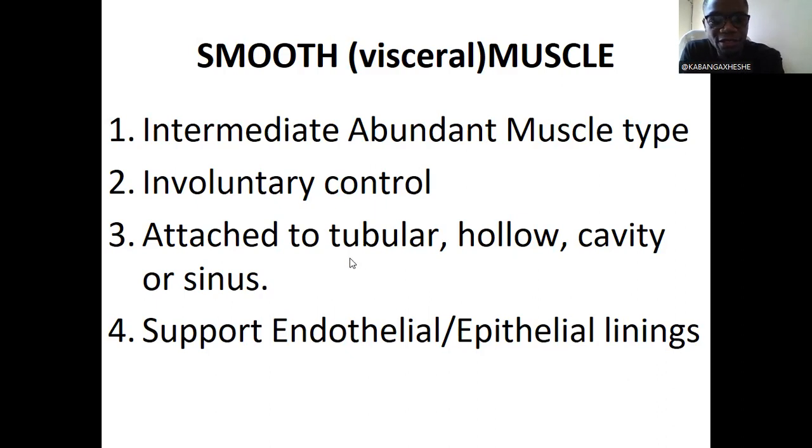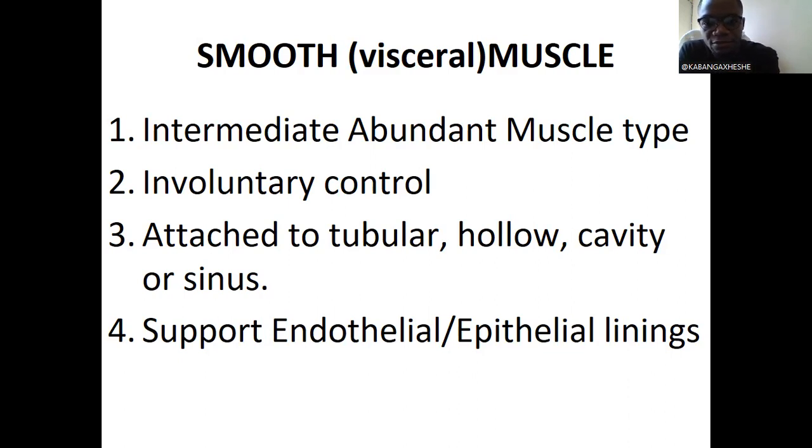We're talking about ureters, urethra, fallopian tubes, vas deferens. Hollow organs, we're talking about, for example, urinary bladder, stomach. We have various other cavities in the body, chest cavity, abdominal cavity. Then sinuses equally have smooth muscles in them. Then all blood vessels are supported by smooth muscles.